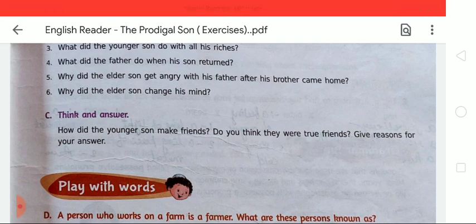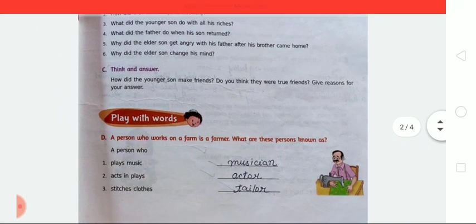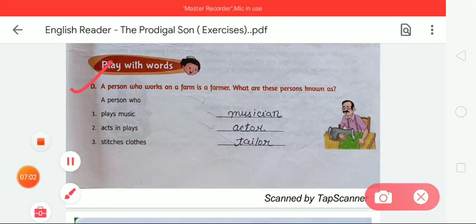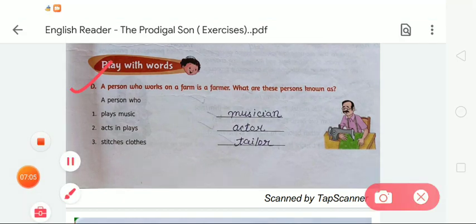Okay, students, after completing exercise C, we are moving to the next exercise, that is exercise D. So what will we do in this exercise? A person who works on a farm is a farmer. So what is this person known as? We have to note down what we call the person. Dear students, according to the work, we have to write down the name of the person who did the given work. Here is the first one, a person who plays music.